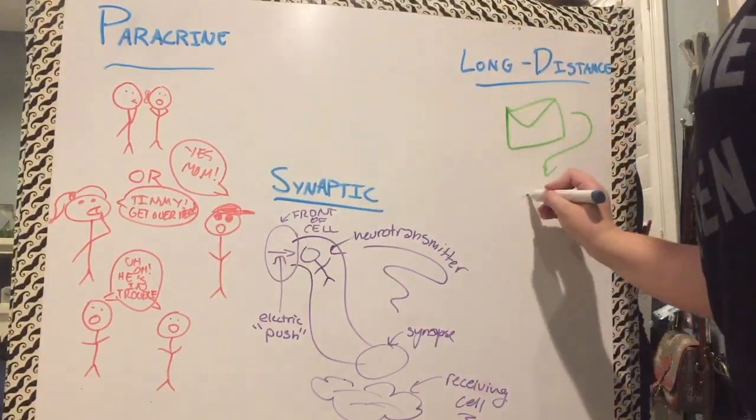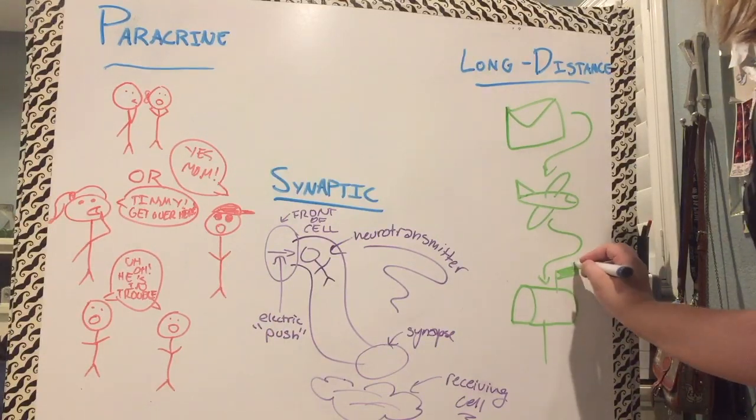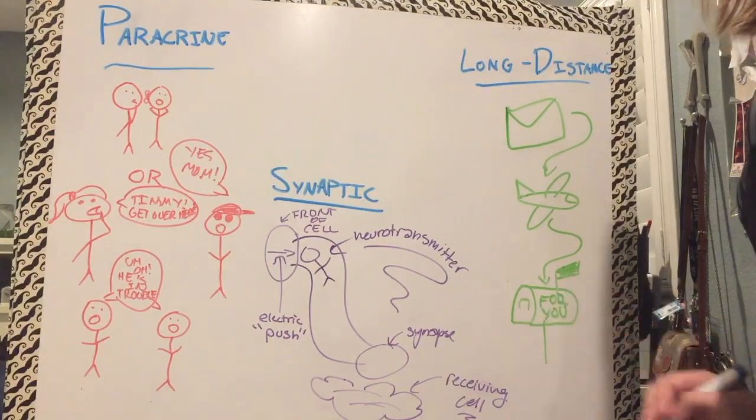Long-distance signaling is like mailing a package. The hormone, or package, is mailed by plane, the blood vessel, the bloodstream, and the person you sent the package to directly receives it, like how the receiving cell is the only cell that can bind to that hormone.